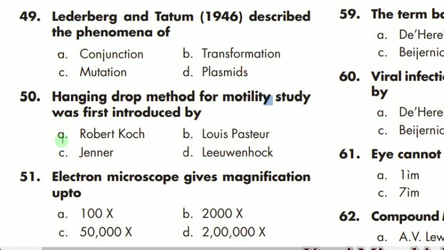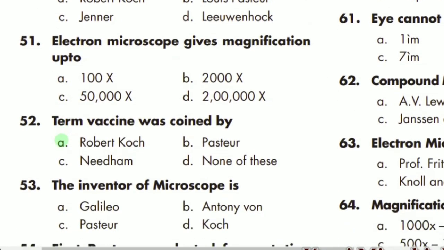So MCQ number 51 says that electron microscope gives magnification up to, meaning how much magnification power the electron microscope has. So remember guys, electron microscope has almost 2 lakhs, 2 lakhs power. This is the magnification power of the electron microscope. So the correct option is D.